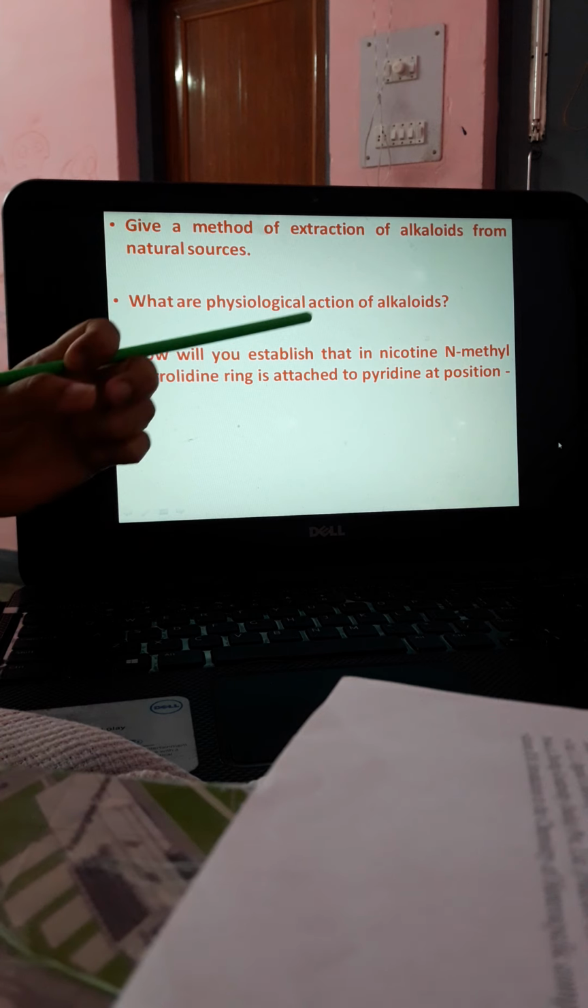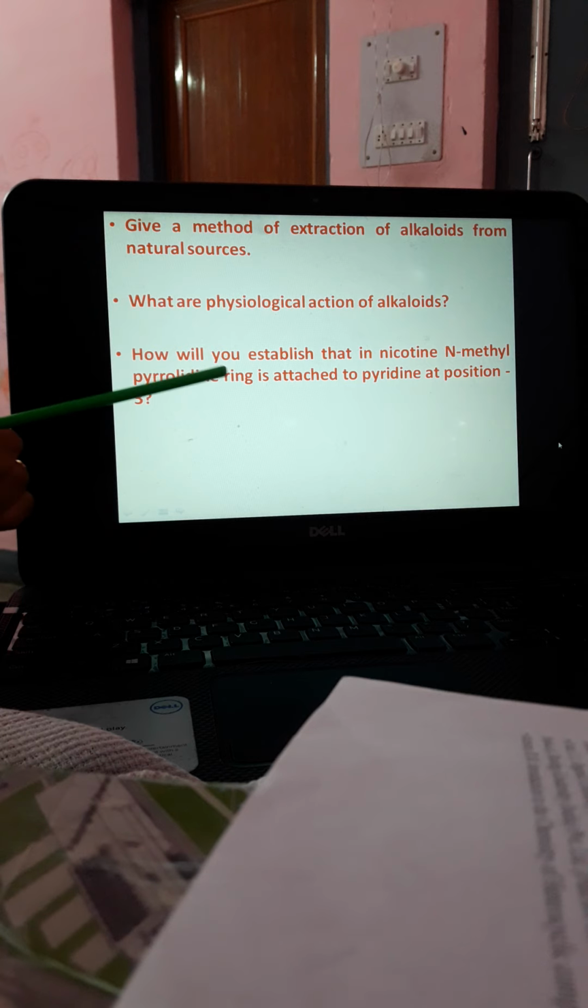Then what are the physiological actions of alkaloids? So for which diseases, which medicine is used for the different alkaloids, regarding that.